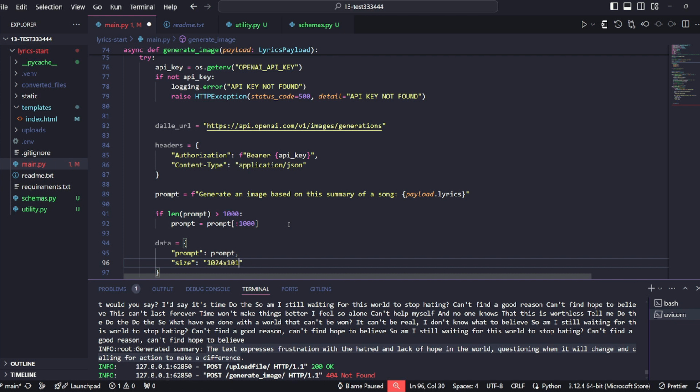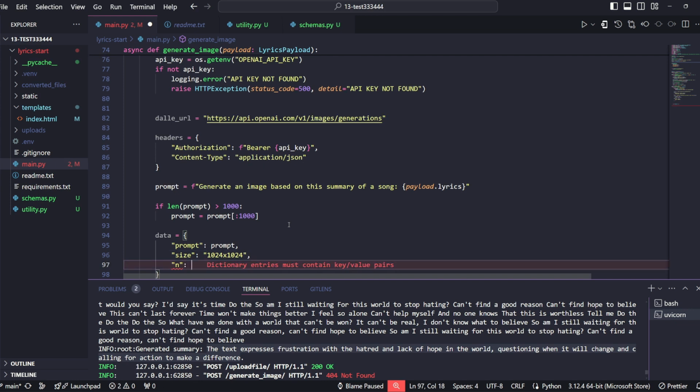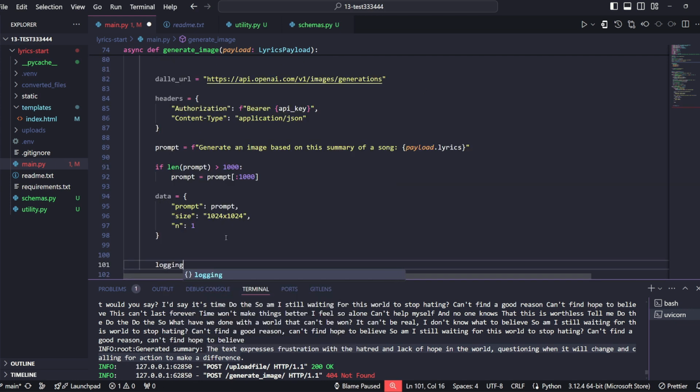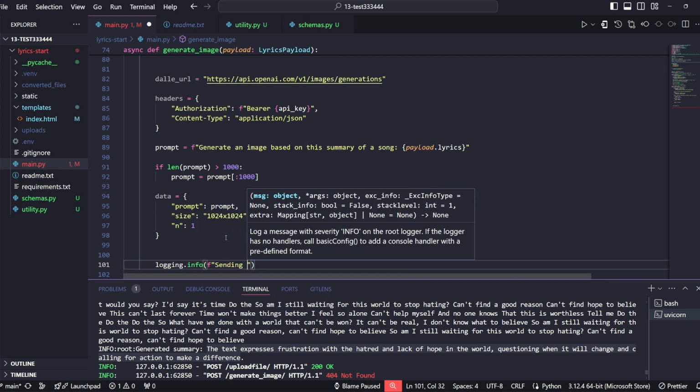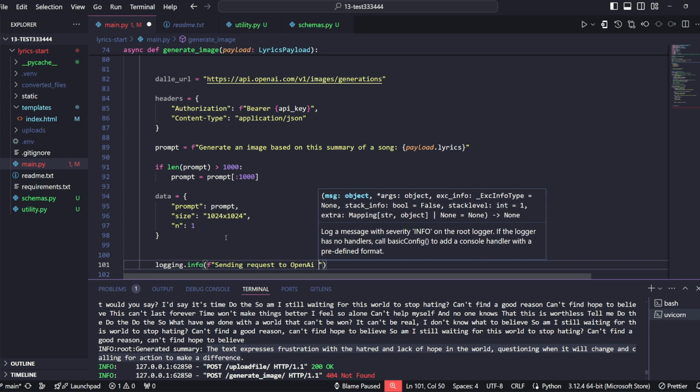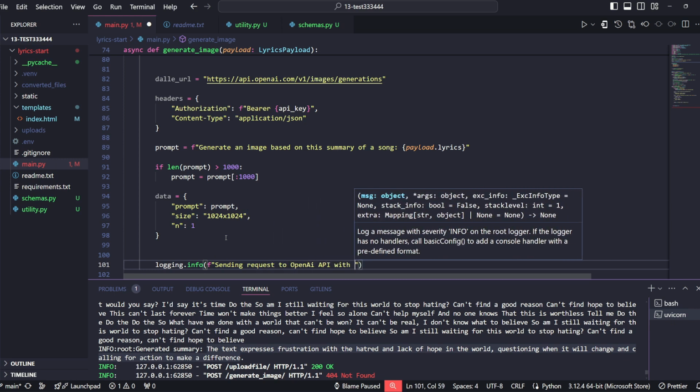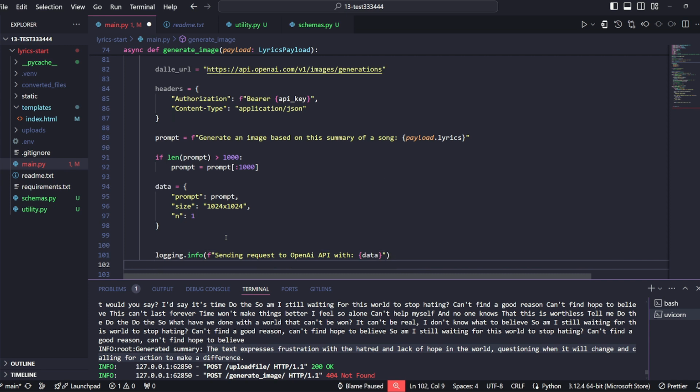But I'm quite happy with these dimensions, and we want just one picture, that'll suffice. So again, trying to keep up with the good practice of logging the information, we can do an F string and communicate to our server saying that we are sending the request to OpenAI API with the following data. We can include the data, so we can see actually what we sent the prompt with.